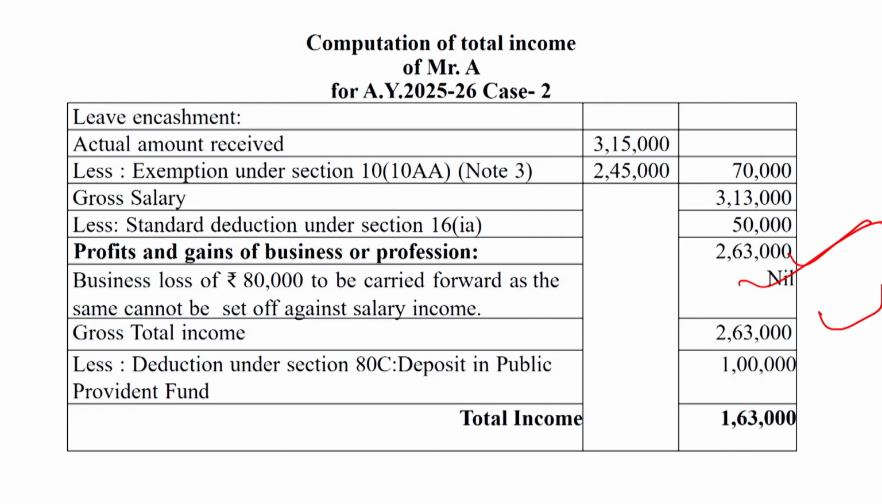The total gross income is rupees 2,63,000. Deduction under chapter 6A regarding the amount deposited in the PPF. So out of 2,63,000, 1 lakh rupees will be deducted. So then total income or taxable income will be 1,63,000. So dear student, with the help of this question, we are able to see how the total income is computed regarding various heads like income from salary, income from house property, income from business and profession, capital gain and other sources.